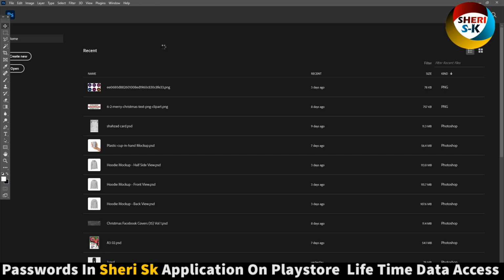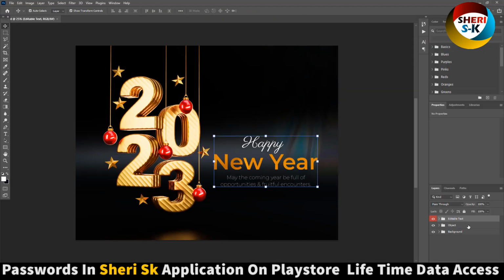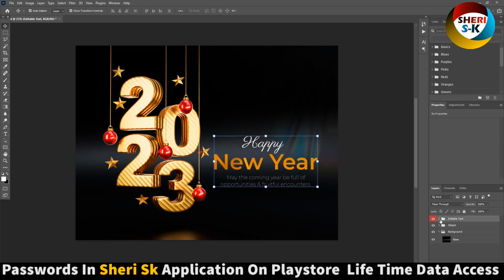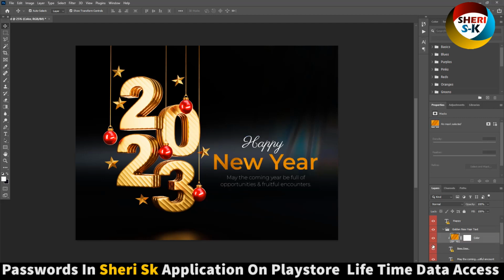Open this in Photoshop. You see here is editable text, and here is the main object, 2023, and the last folder is the background base. Just write any wishes or any offer of 2023. Here you can change everything.